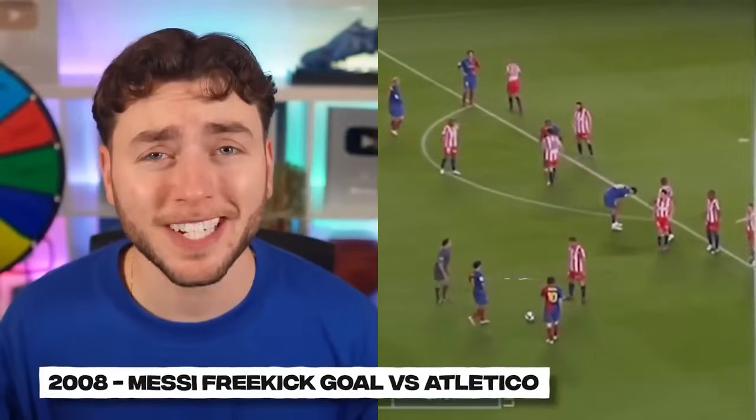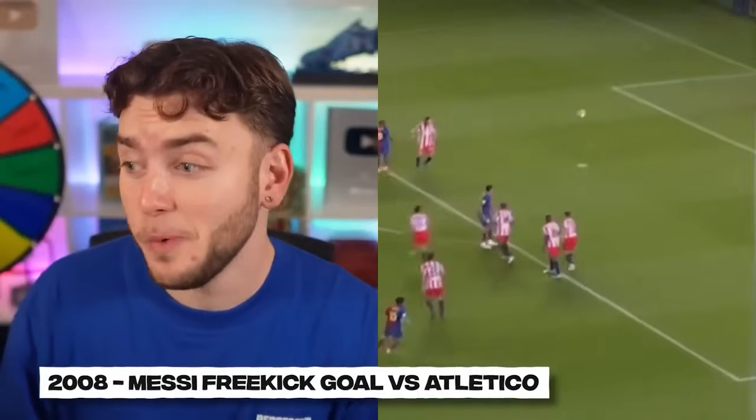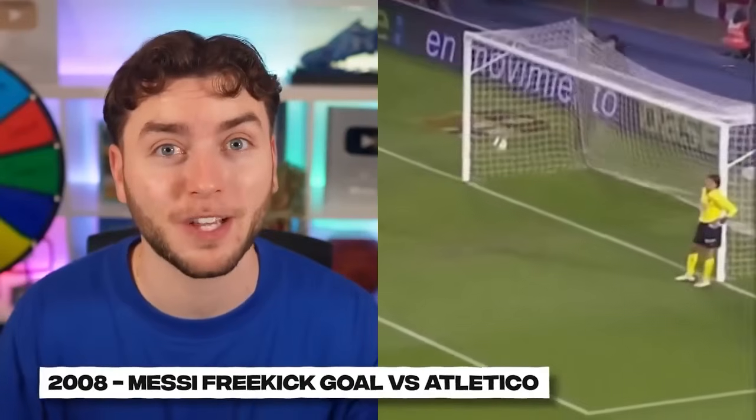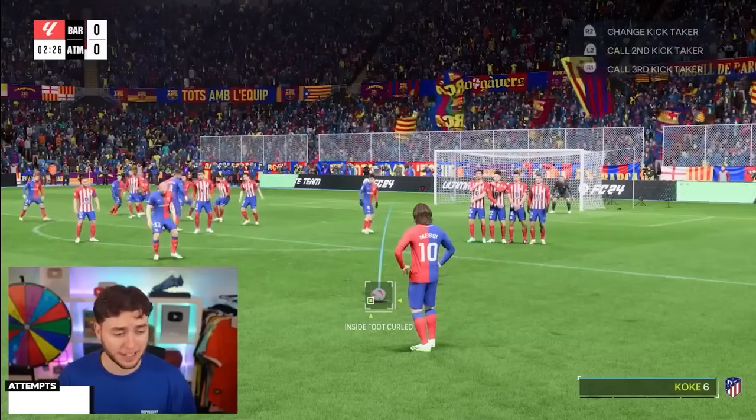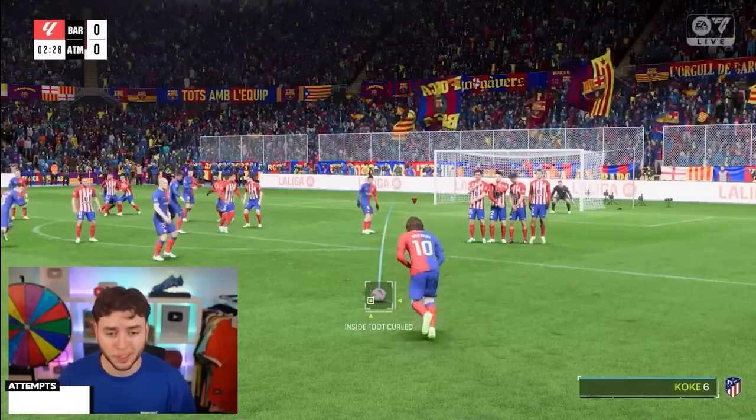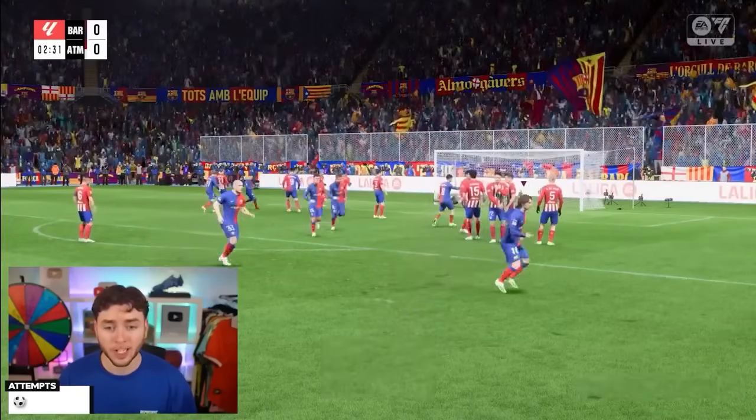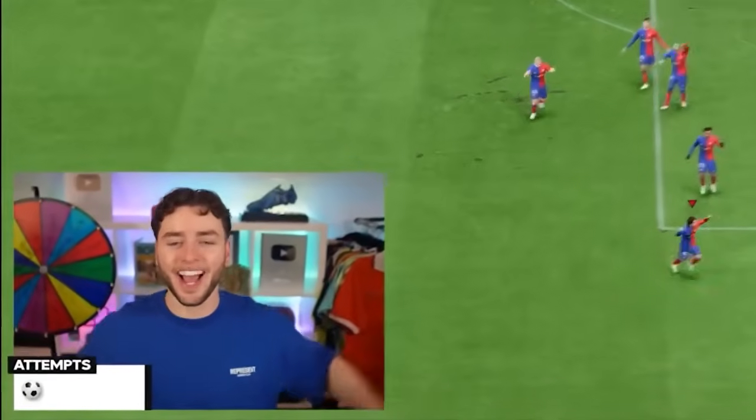And moving on to 2008, we have this iconic free kick where Messi completely caught the Atletico team out of position. That's what you call a high IQ free kick. No one's paying attention. The referee's distracted. So is the goalkeeper. Messi shoots. Messi scores. And it's a goal!